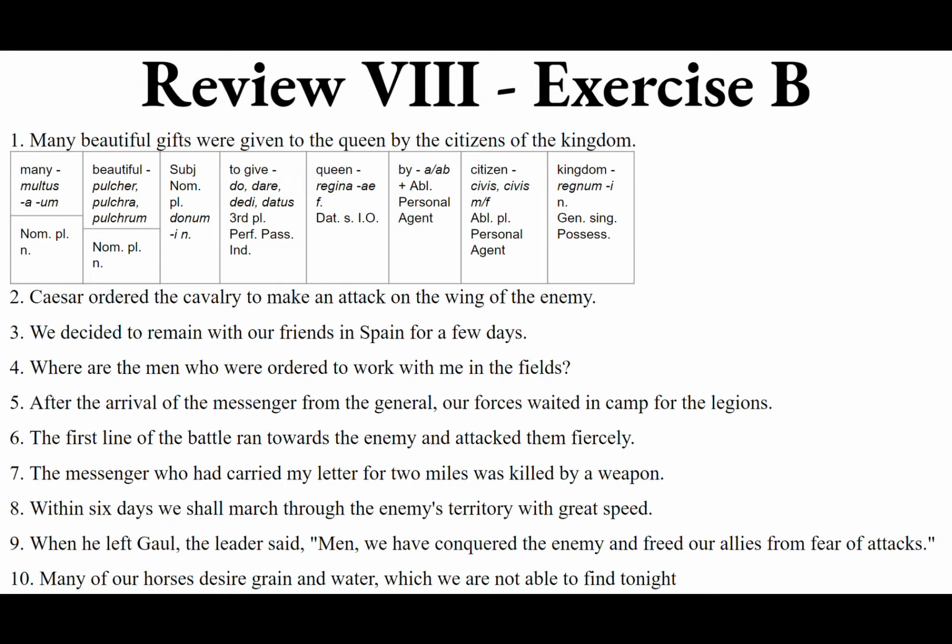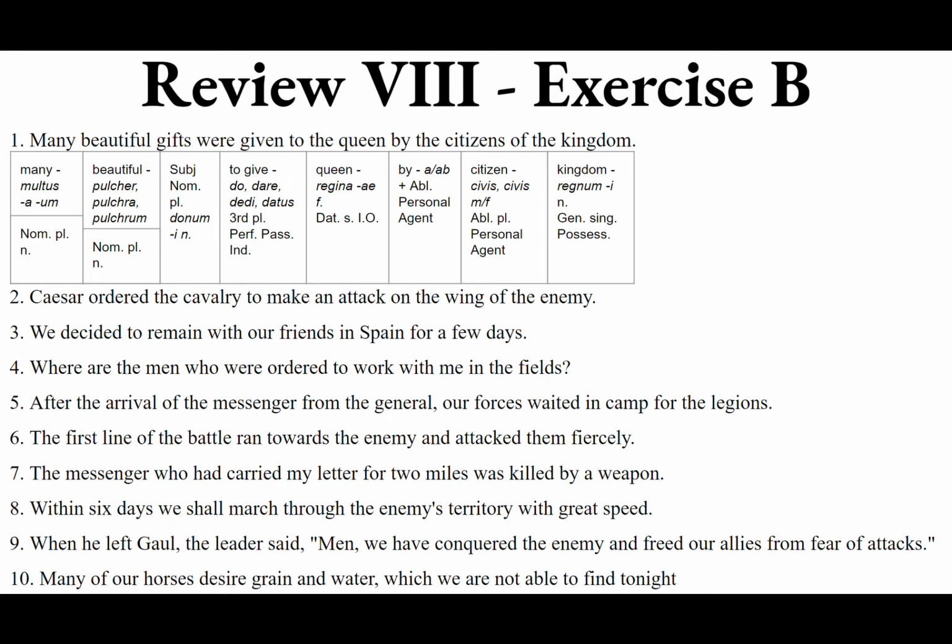It is the third person plural, they were ordered, perfect passive indicative. So we want the fourth principal part, iussus, make it agree with the men, the qui, so iussi, and then give it the perfect passive helping verb, which is the third plural present of sum, esse, fui, futurus, sunt.